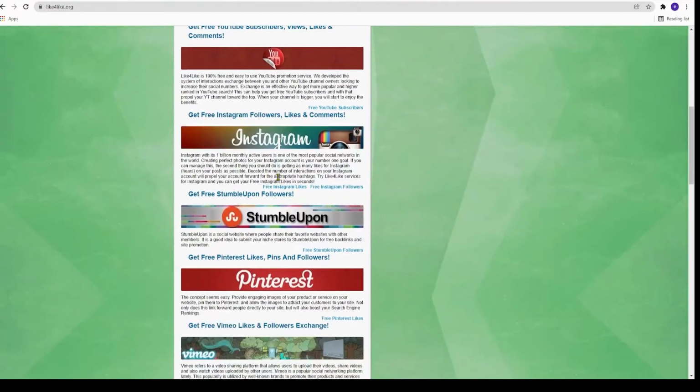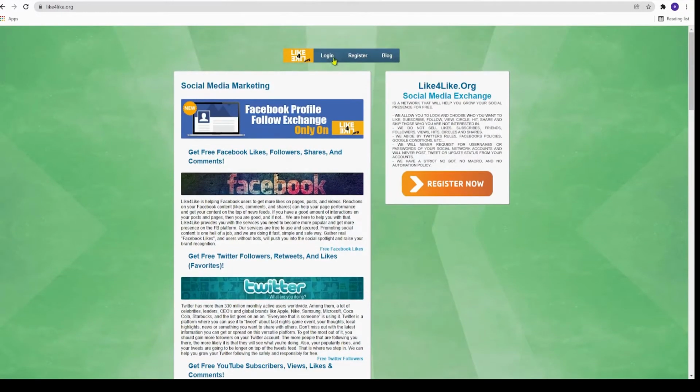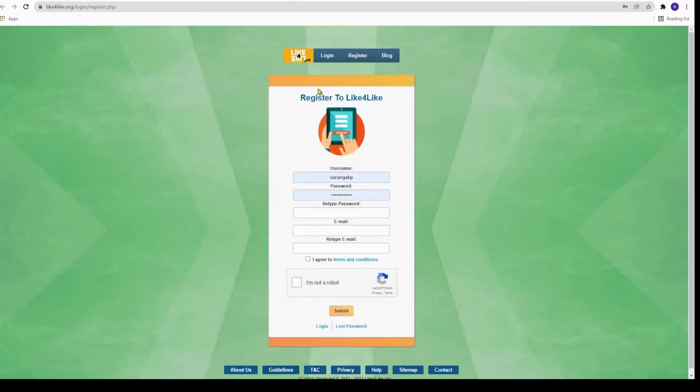Anyways, step number 2, come over to like.org and click on the register button right here. Now you will need to create an account by creating a unique username, entering a password, and retyping the same password. Enter your email address, retype your email address. Then you can read their terms and conditions by clicking on this link right here. And if you agree, you just click on I agree to terms and conditions. Click I'm not a robot and just click submit. Now you have created a like for like account.